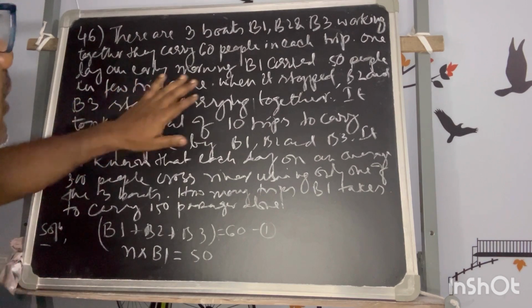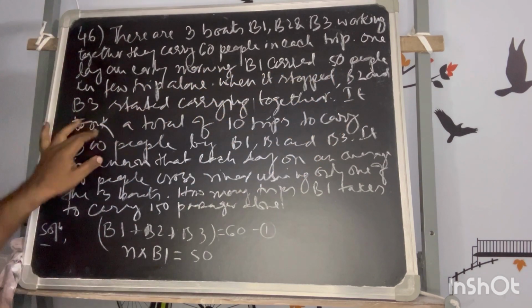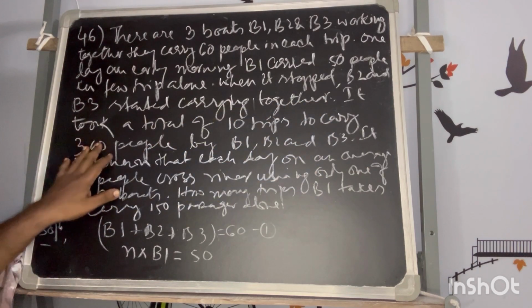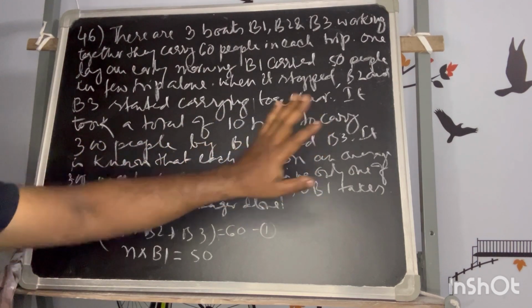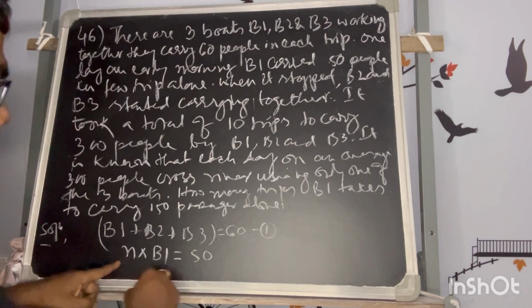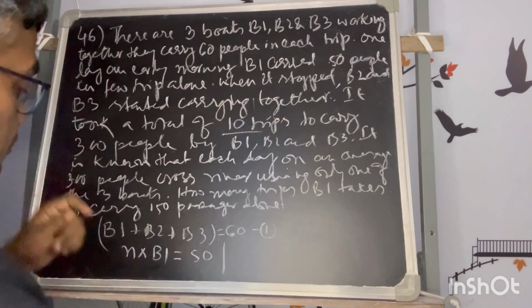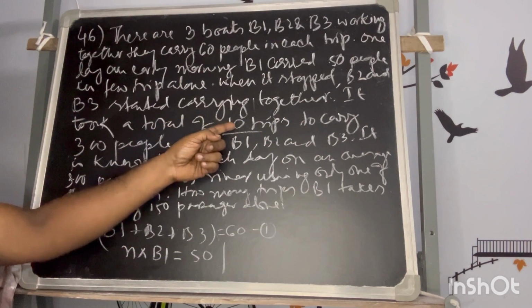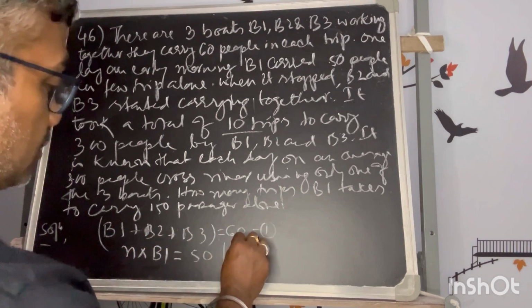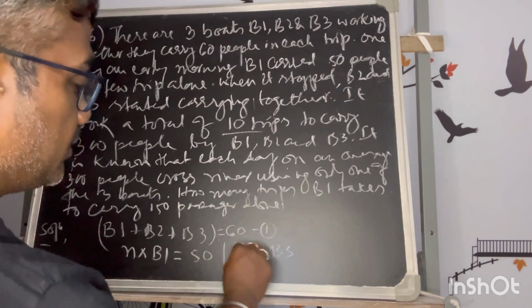Now when it stopped, B2 and B3 started carrying together. It took a total of 10 trips to carry 300 people by B1, B2 and B3. So that means B1 has done his part with n trips, and the remaining trips, 10 minus n, are done by B2 and B3 together. In each trip they are carrying B2 plus B3.